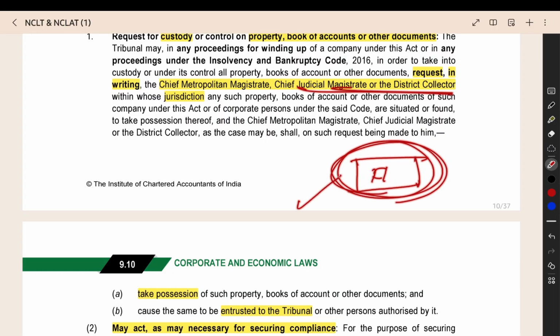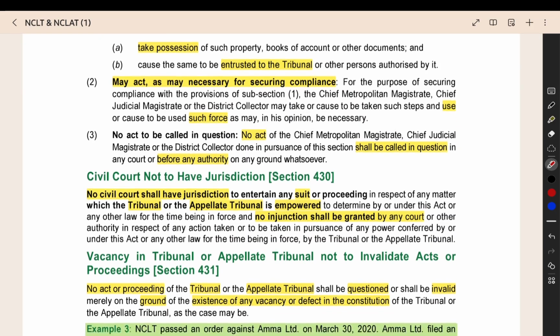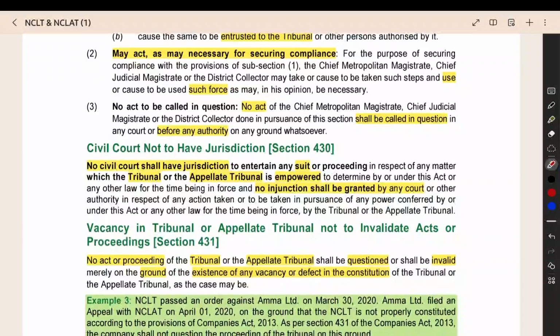The collector will take it into his custody. Then, whatever is done by the collector as per the instruction of the tribunal, you cannot file a case against the collector, even if the collector did wrong. You cannot start any case on the collector for that. So that also is there.